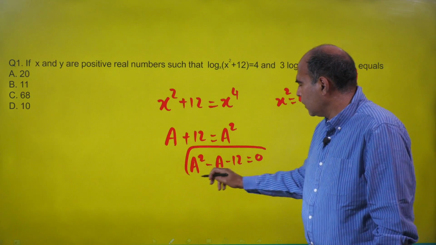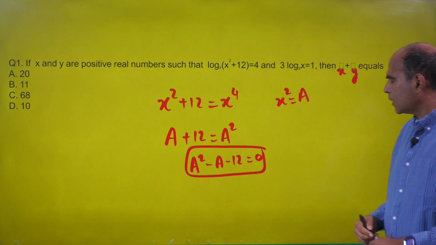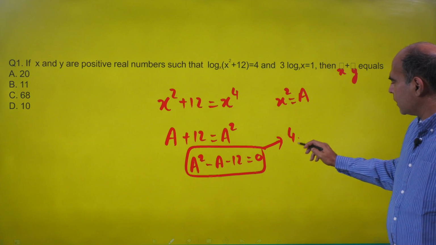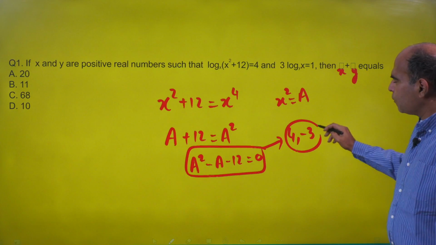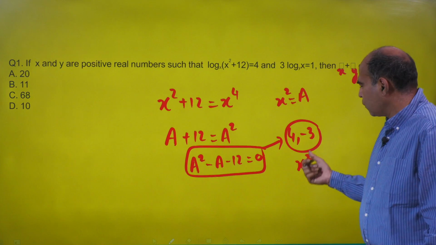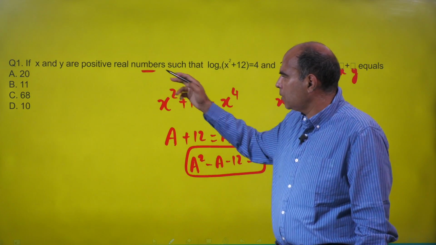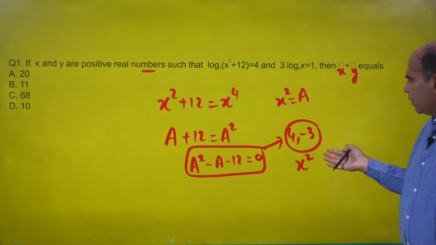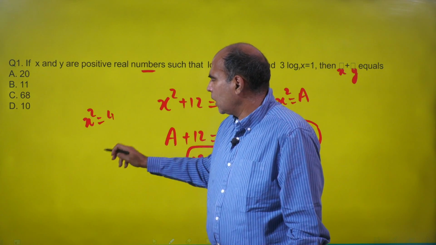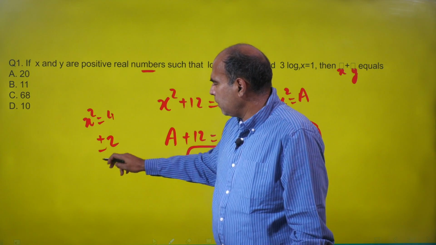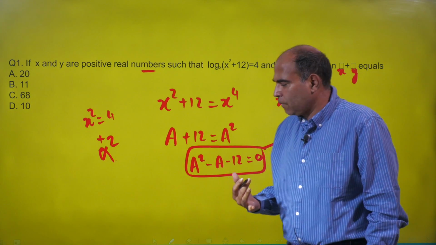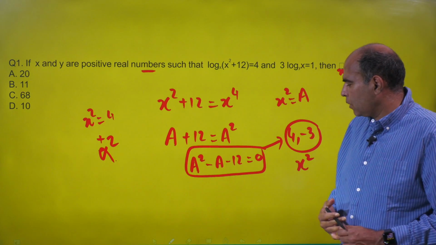When you have this structure, you can solve it to get the roots as 4 and minus 3. That means the value of a is 4 or minus 3, and so x square is either 4 or minus 3. We can reject x square as minus 3 because x and y are positive real numbers, so x square is 4. And if x square is 4, x is plus or minus 2. We can reject the minus 2 solution again because x is a positive real number. So the value of x is 2. That's my first part of the solution.